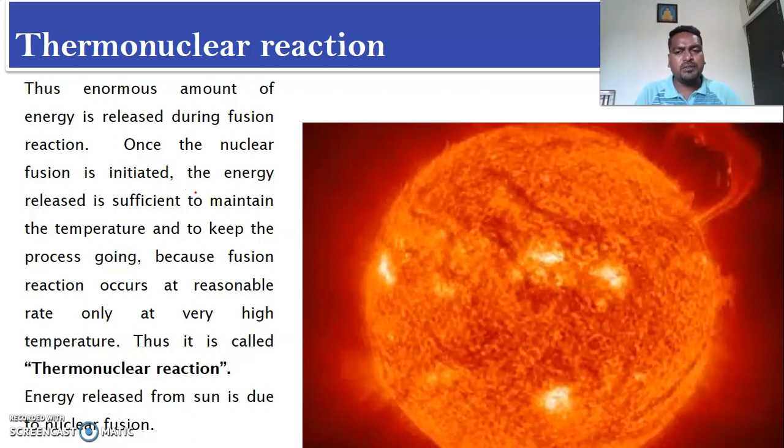This thermal energy is sufficient to maintain the chain reaction, the temperature. And after that also, it is going to emit lots of thermal energy. That's why this is called a thermonuclear reaction. Here thermal energy is the driving force to eliminate the repulsion which exists between the two combining lighter nuclei, lighter hydrogen. So lots of thermal energy is required. That's why this is not a plain nuclear reaction, but a thermonuclear reaction.